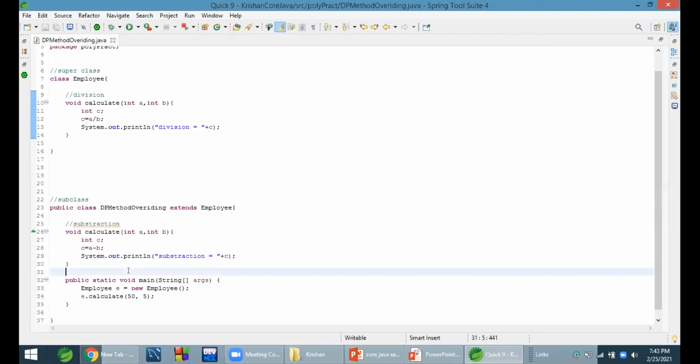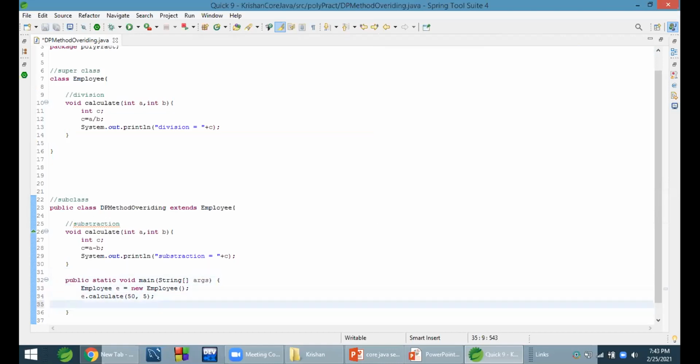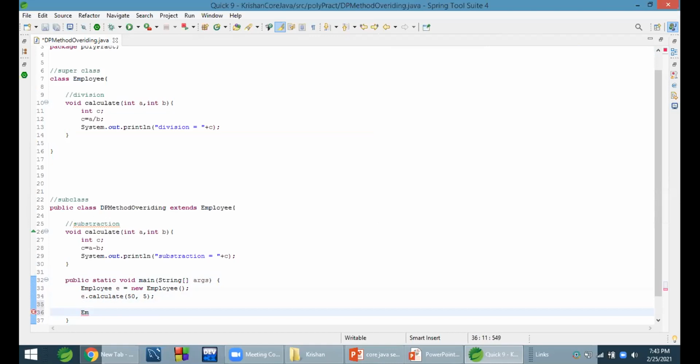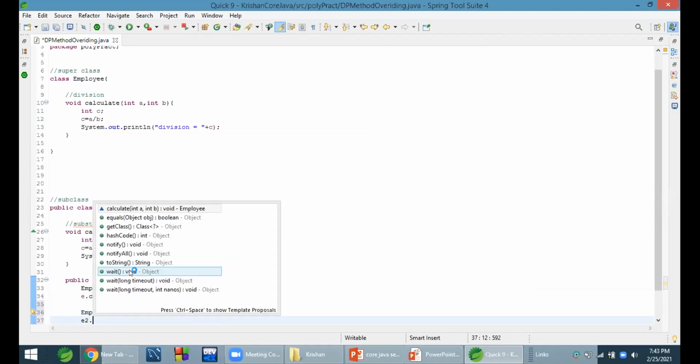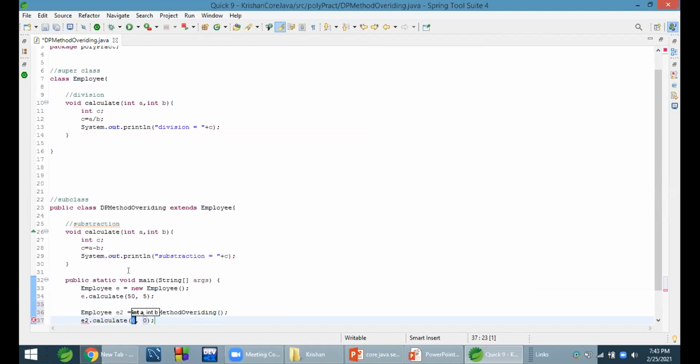But if I want to call the subclass implementation, then what will I do? I will do it like this: Employee E2 equals new, I will assign the subclass method overriding object. E2 dot calculate 20 and 6.